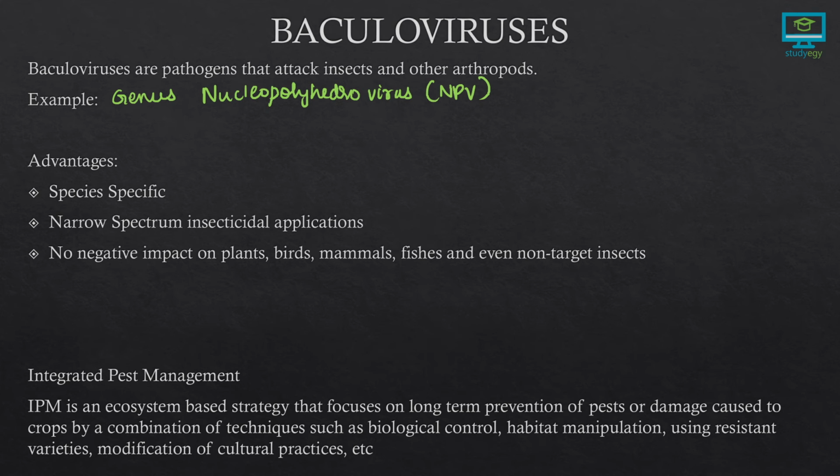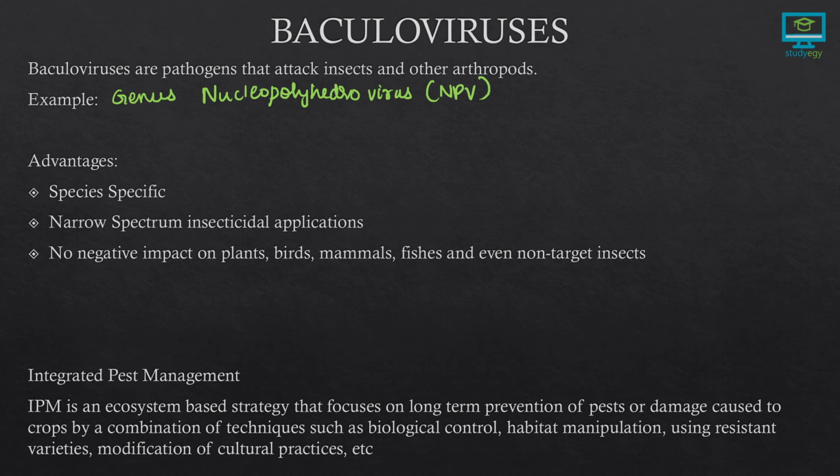The advantages of using baculovirus are they are species specific and have a very narrow spectrum insecticidal application. That means they only target a very narrow range of organisms. Another point is they have no negative impact on plants, birds, mammals, fishes, and even non-target insects. Only a narrow group of insects are affected by these baculoviruses.